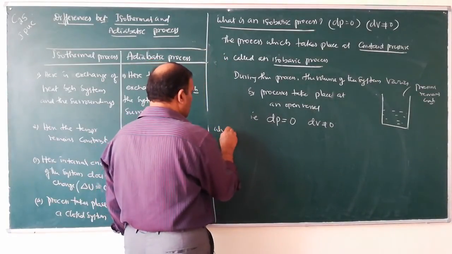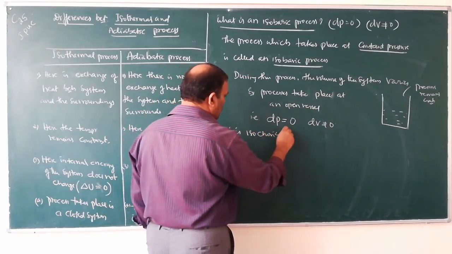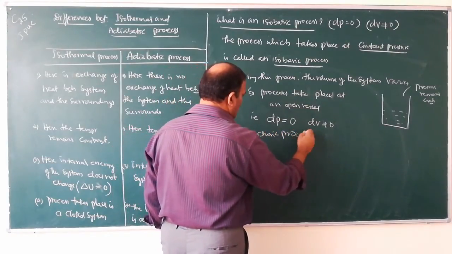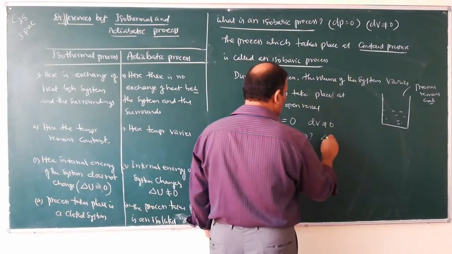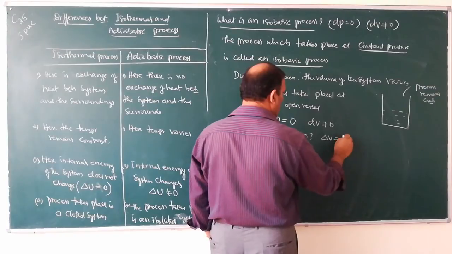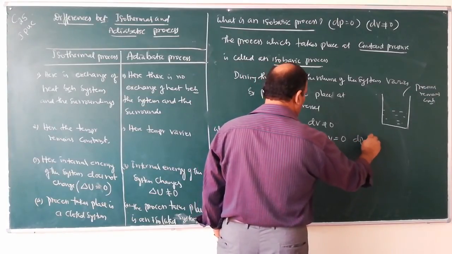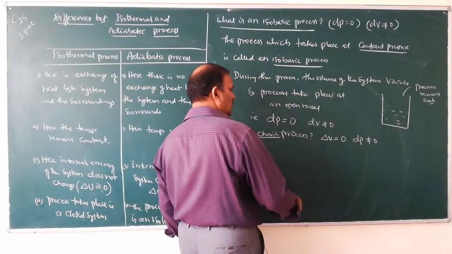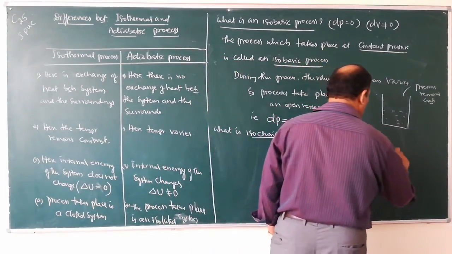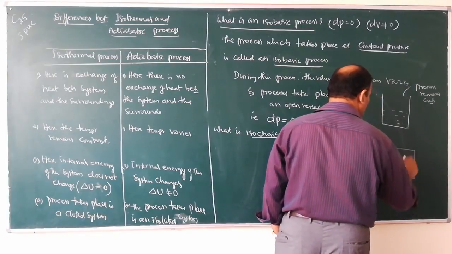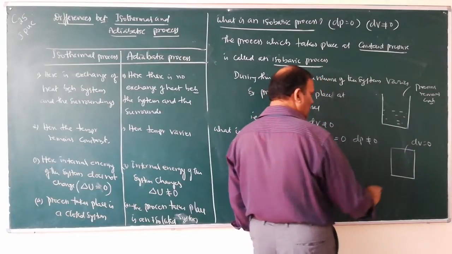Then what is an isochoric process? Here delta V is equal to 0 and delta P not equal to 0. If the system is conducted in a closed vessel, change in volume is equal to 0.